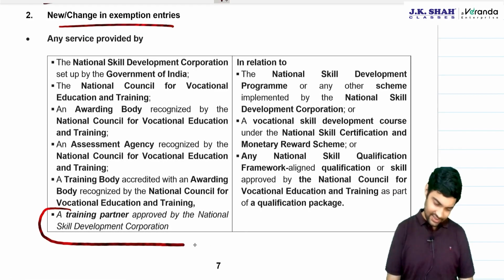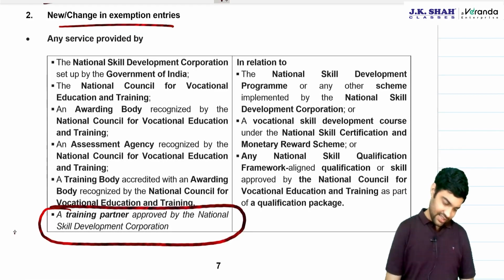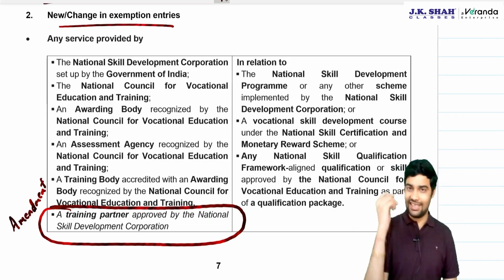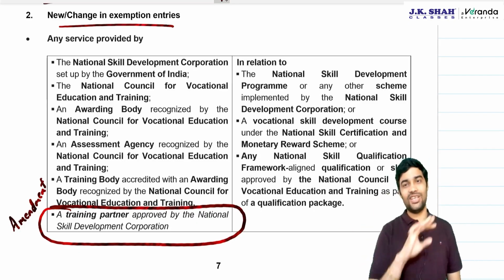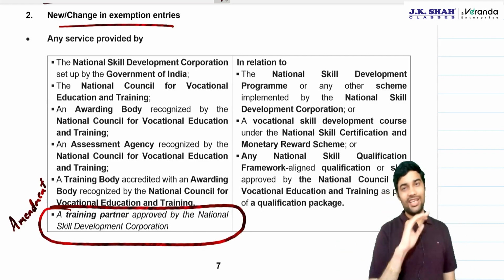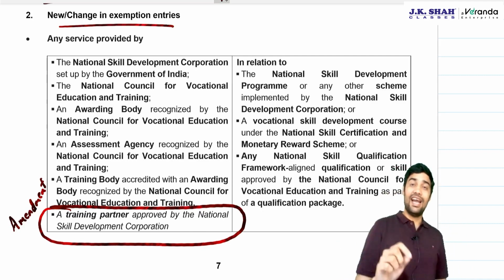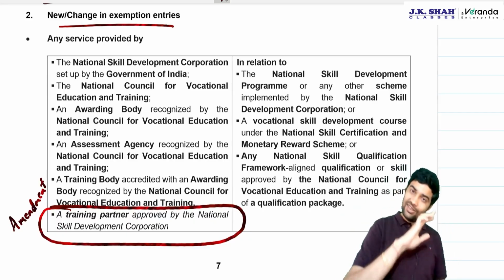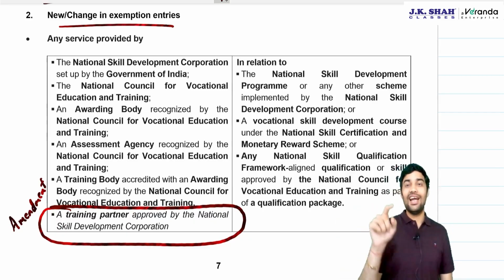Now, this is the amendment. Everything else is the same. The NSDC, National Skill Development Corporation, gets an exemption. Assessing bodies get an exemption. Awarding bodies get an exemption. The National Council for Vocational Education and Training also gets an exemption.